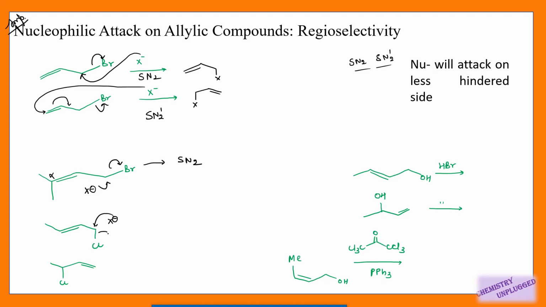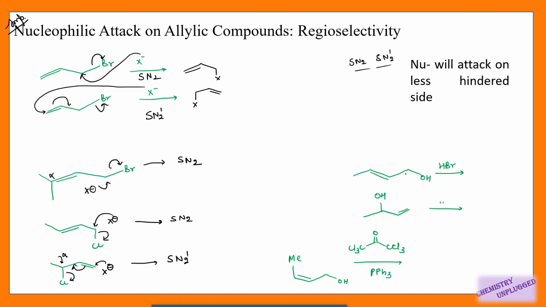It is primary, so it can easily remove this Cl and we will get the SN2 mechanism here. In the third case, this carbon is now hindered, so the nucleophile cannot attack on this one. Now it will attack on this carbon, this bond will shift and this Cl will be removed. So it is following the SN2 prime mechanism. It depends on the structure of your allyl halide.